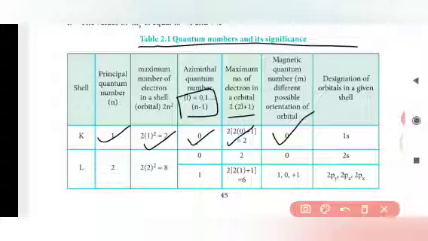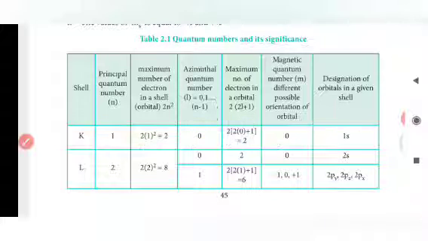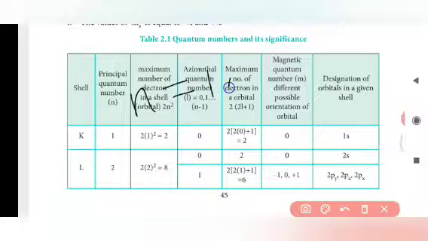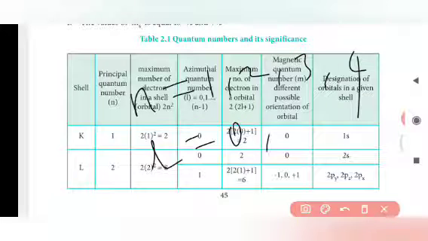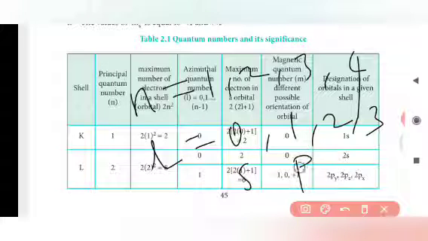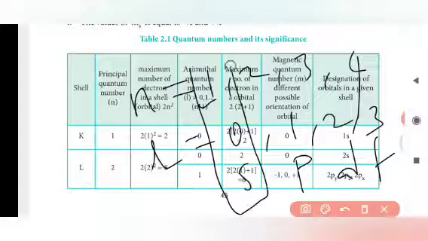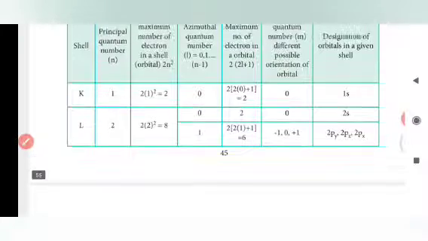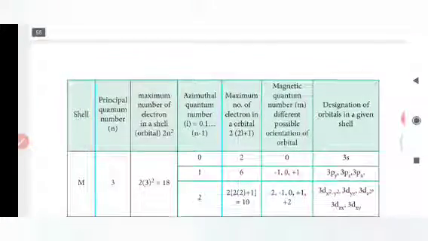The designation of the orbitals in a given shell is the first shell. Here K stands for 1 and 0 stands for an s orbital. Already I told you that n is 1, 2, 3, 4 and l starts from 0, 1, 2 and 3. Here 0 stands for s orbital, 1 stands for p orbital, 2 for d and 3 for f. We have n equal to 1 and l equal to 0, so we come across 1s. It is called 1s. And like this, you have to find the values for K, L, M and N shells.